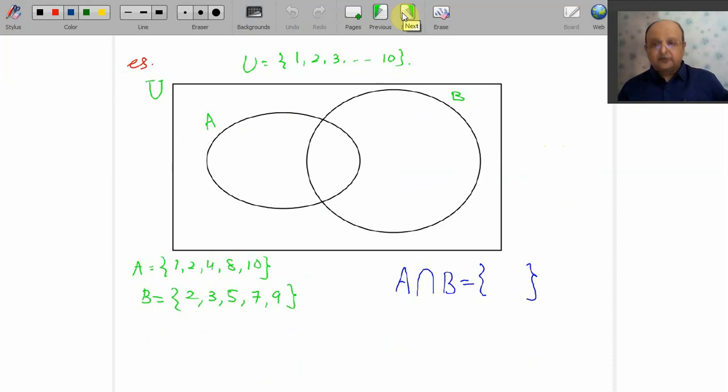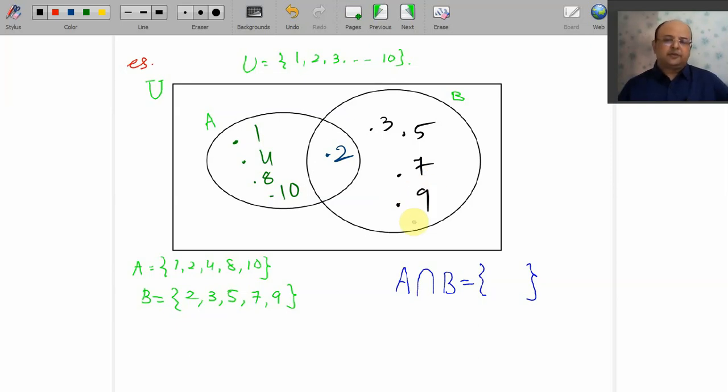But remember, we always start with common elements. What are the common elements of these two sets? Your set A has 1, 2, 4, 8, 10 and B has 2, 3, 5, 7, 9. So the only common element is 2 if you observe carefully. Now we go for plotting the other points of A, that is 1, 4, 8 and 10. We go for the remaining elements of your B, that is 3, this is your 5, this is your 7, this is your 9. And now you tell me what are the remaining elements of your U.